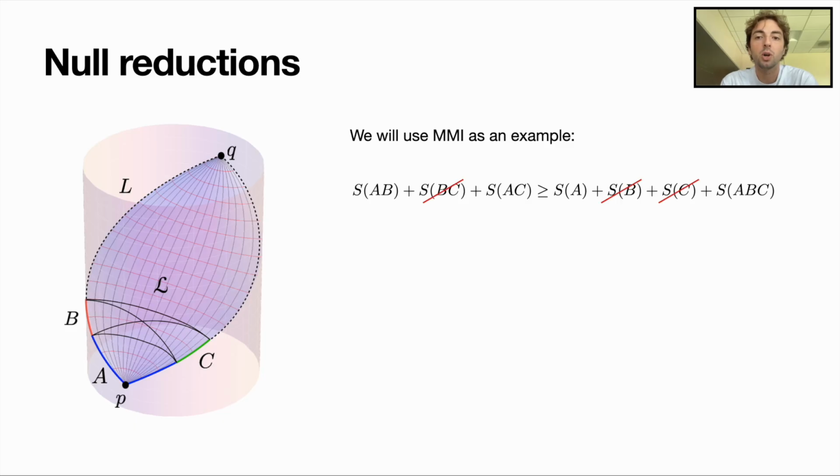On the left, we show how the situation would look holographically. The HRT surfaces lie on the bulk light cone, and the only non-degenerate surfaces are those computing the entropy of a subsystem containing the region A. We call this procedure a null reduction. Evaluating MMI on the light cone configuration equates to considering its null reduction over the region A, which reduces to an instance of strong subadditivity.